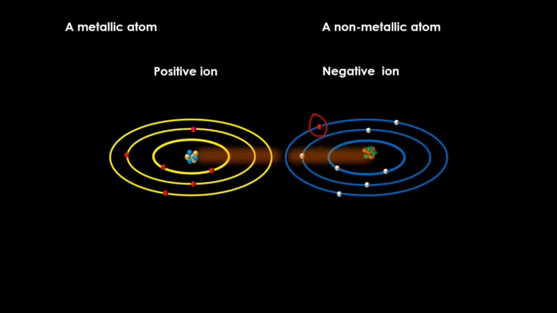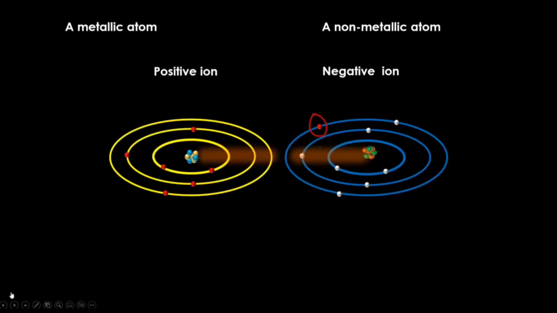This strong electrostatic force of attraction binds the two ions together, forming the molecule of a new compound. So the bond, the strong electrostatic force of attraction which binds the two oppositely charged ions, is called the ionic or electrovalent bond. And the compound that they form is called the ionic or electrovalent compound.